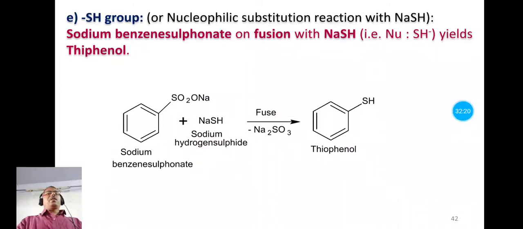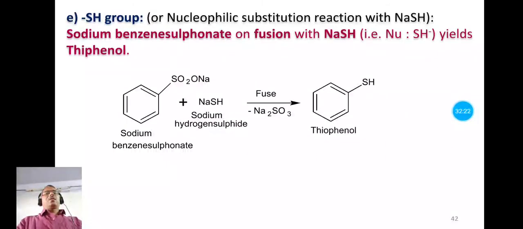Now in this reaction, see here this sodium benzene sulfonate is a benzene ring, and to that SO2ONa group is attached. It is the structure of sodium benzene sulfonate, or the sodium salt of benzene sulfonic acid, and it is then treated with NaSH, known as sodium hydrogen sulfide, and this SH group replaces this one, and that forms thiophenol.